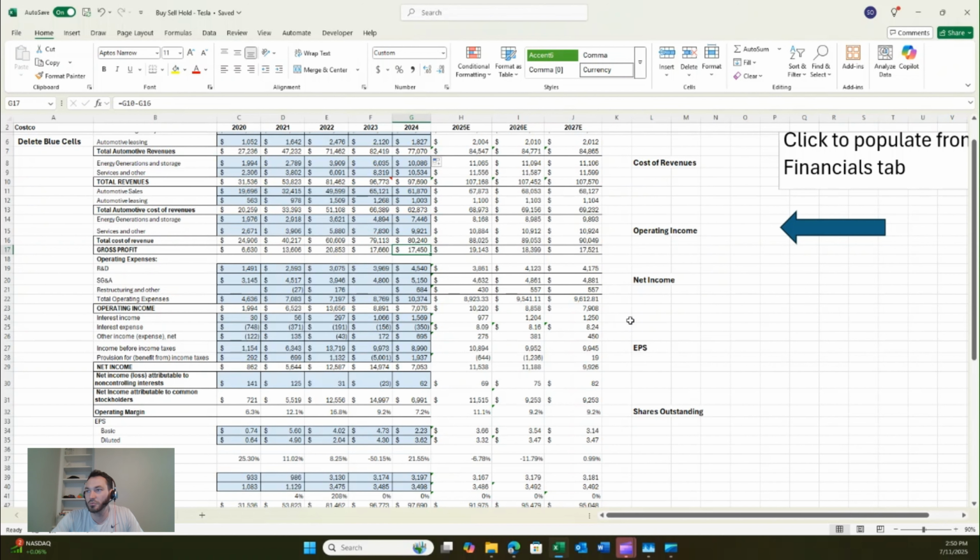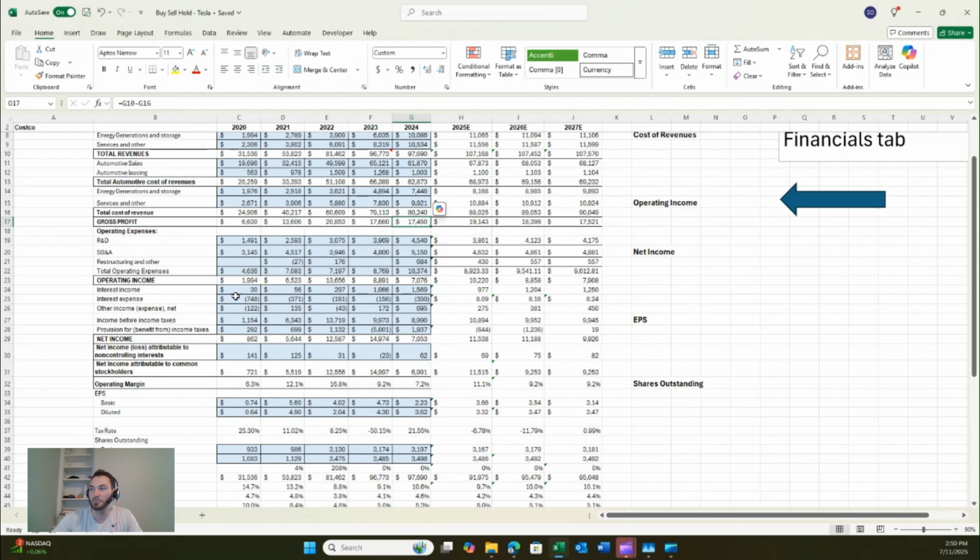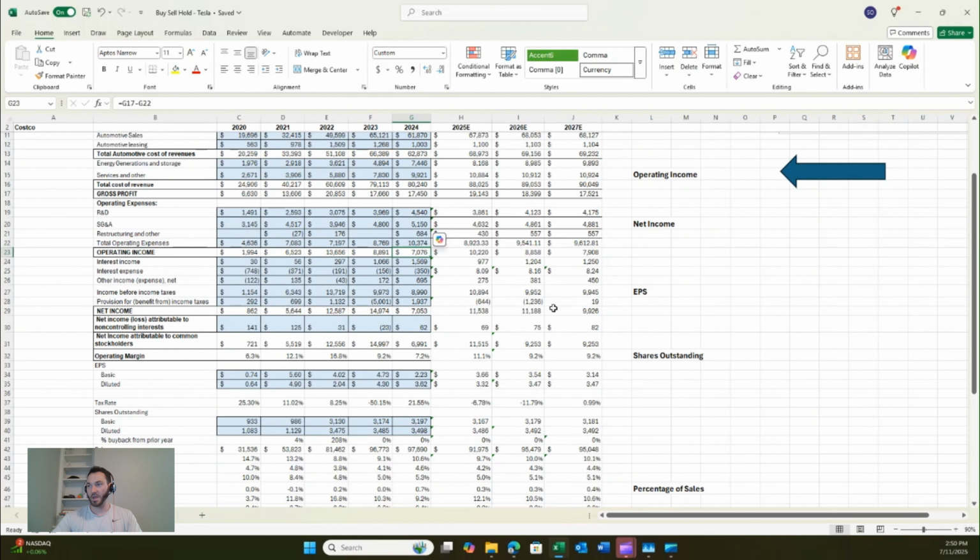But moving along to the operating income, pretty similarly, steadily increasing with 2022 peaking at that operating income and then decreasing the following 2 years. Net income likewise peaking in 2022, but we still have some increase in 2023. So that's pretty interesting, but kind of a big drop off here, almost in half in 2024.